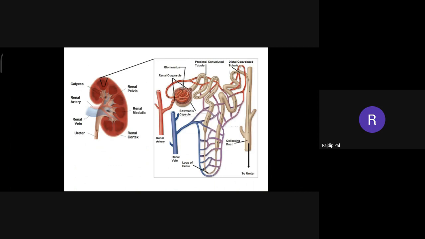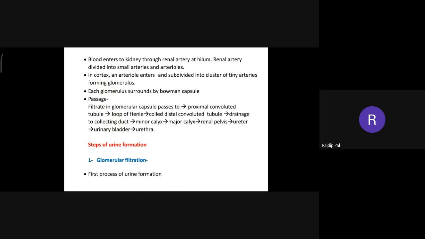Here you can see in the picture, after the glomerulus, the waste material is conveyed to the proximal convoluted tubule. Then it goes to the loop of Henle, then the coiled distal convoluted tubule, then drains to the collecting duct, minor calyx, major calyx, renal pelvis, ureter, urinary bladder, urethra. Very simple.